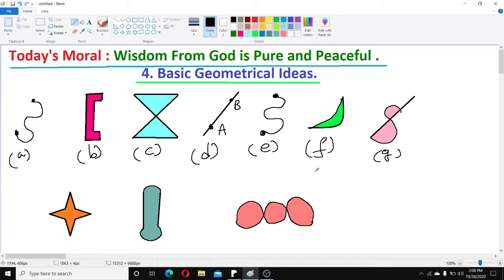So these are example for curves. And some of the figures are open, some of the figures are closed. So first I will write the definition, curve definition.